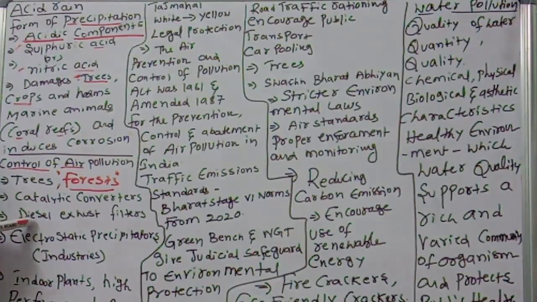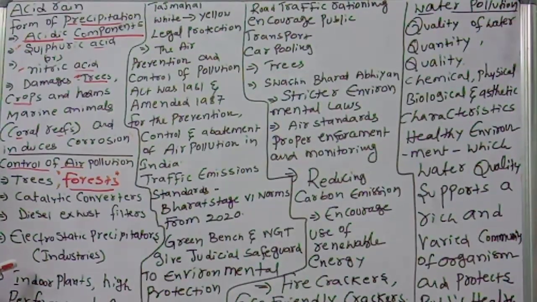Next, another important one: diesel exhaust filters in automobiles cut the particulates. What do they do? They cut the particulates. Diesel exhaust filters in automobiles are a must to cut the particulates. Next, electrostatic precipitators reduce the release of industrial pollutants. Industries have to use electrostatic precipitators to reduce industrial pollutants.